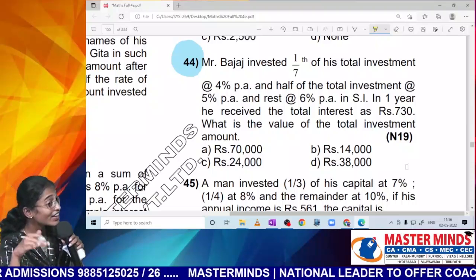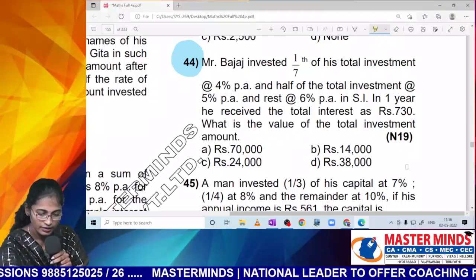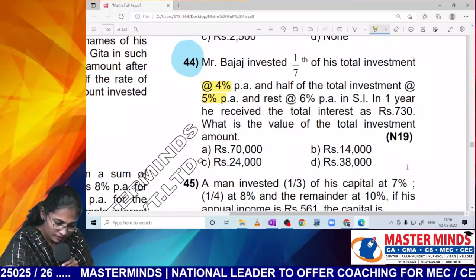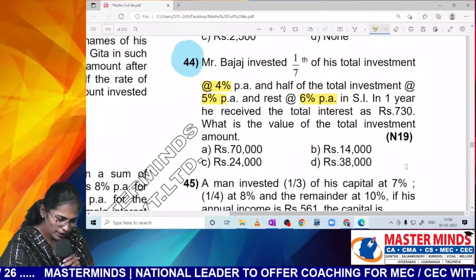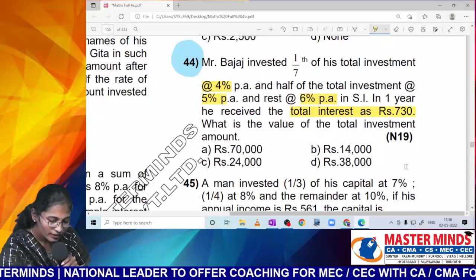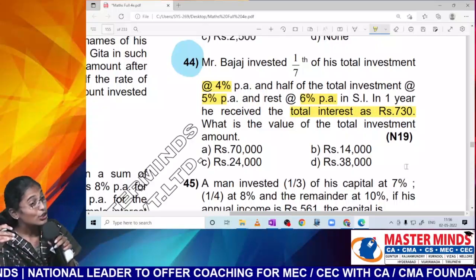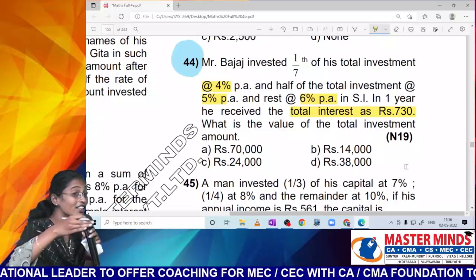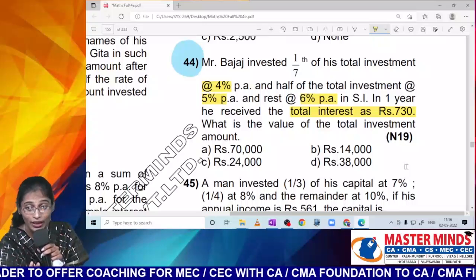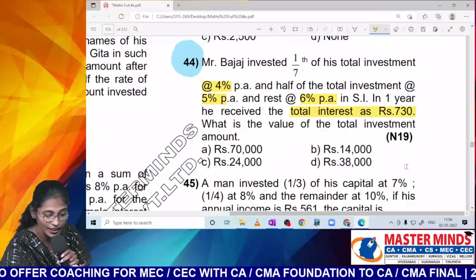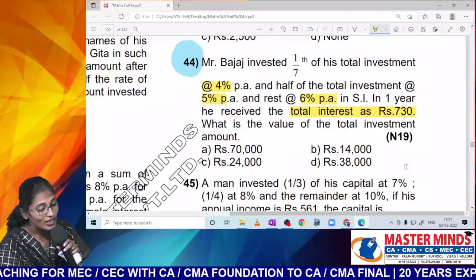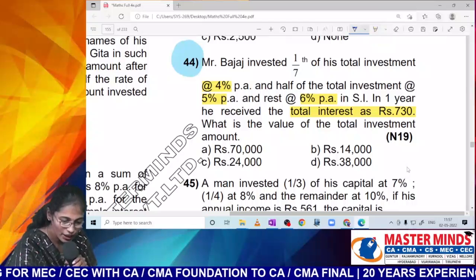Next one, and the rest rate. Okay, read out the next line. In simple interest in 1 year, total interest means this time we are calculating the sum of interest or difference of interest. Please do remember that we are calculating the sum of interest. He is getting a total interest of how much? What is the value of total investment amount?